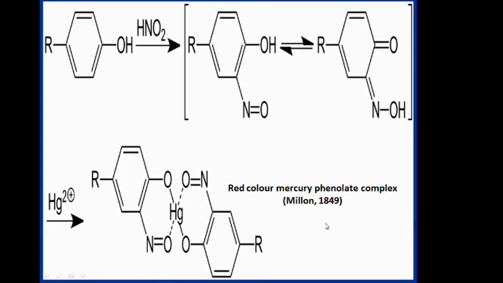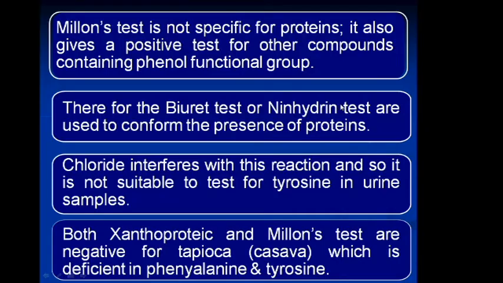The Millon test is not specific for protein. It is also a positive test for other compounds containing the phenol functional group. Therefore, the Biuret test or the ninhydrin test are used to confirm the presence of protein. Chloride interferes with this reaction, so it is not a suitable test for tyrosine in a urine sample, because chloride is present in urine, so tyrosine cannot give a positive result for this reaction. Both the xanthoproteic and Millon tests are negative for cassava, because this protein doesn't have the amino acids phenylalanine and tyrosine, so it doesn't perform this reaction.